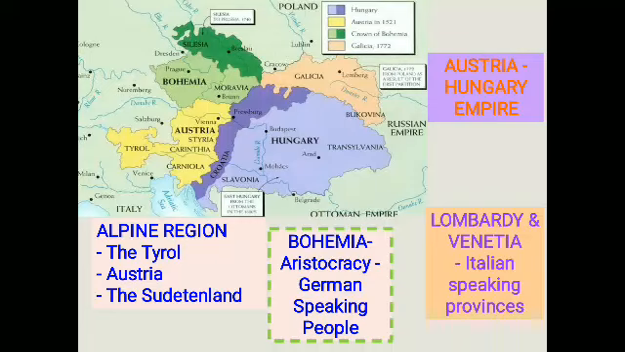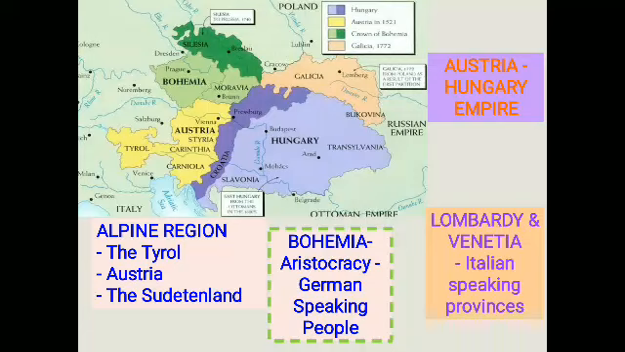So in this group of areas, what type of rulers were there? Aristocracy. So what is aristocracy? A form of government in which power is in the hands of a small privileged ruling class. For example, we can say it is a noble category of people. So the regions under the Alpine region, the Tyrol, Austria and the Sudetenland, as well as the Bohemian region, were ruled by the aristocracy group of people.